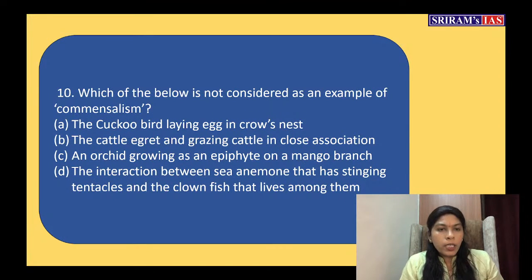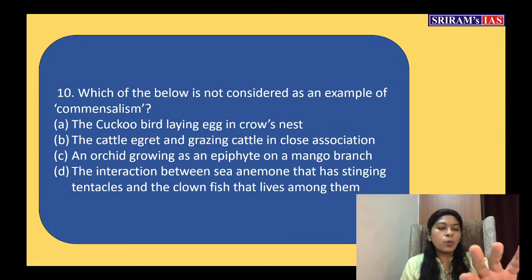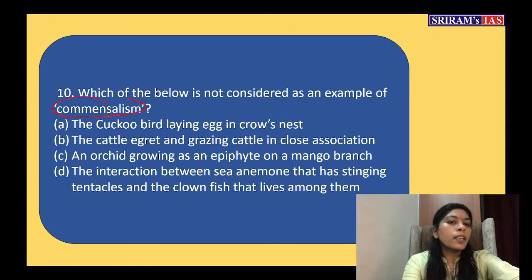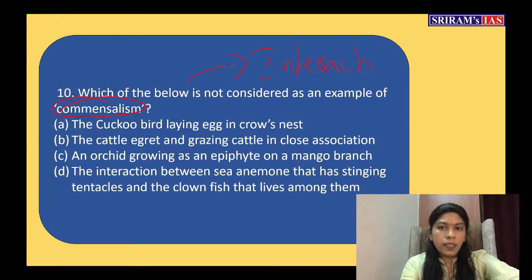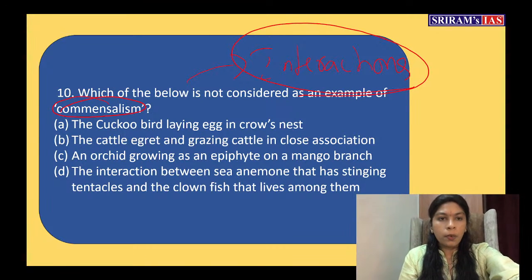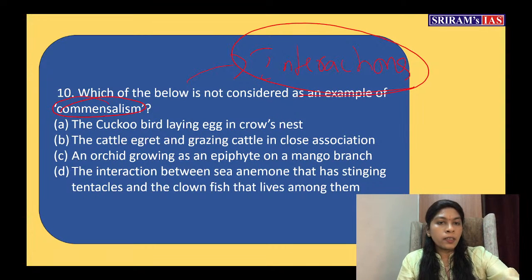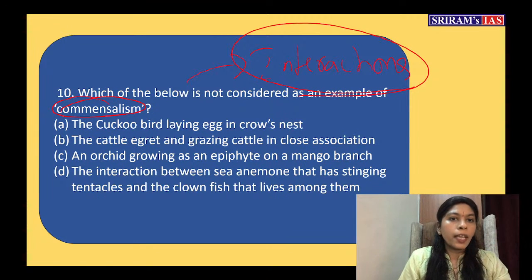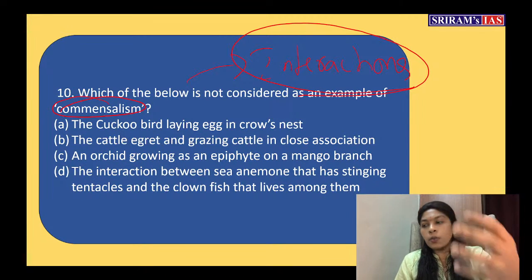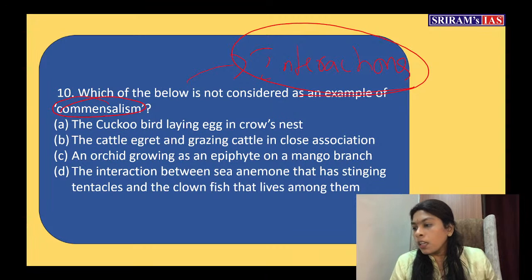Then the 10th question is: which of the below is not considered as an example of commensalism? Nowadays, in the case of interactions, questions are appearing related to interactions. So far they have not asked the question this way, but they have asked in depth related to certain interactions. They will give an example from that interaction, then they will ask you to choose the right answer.